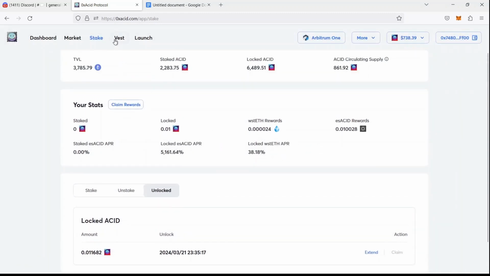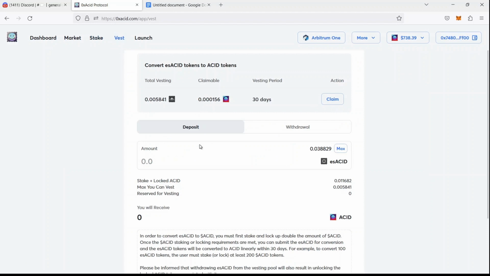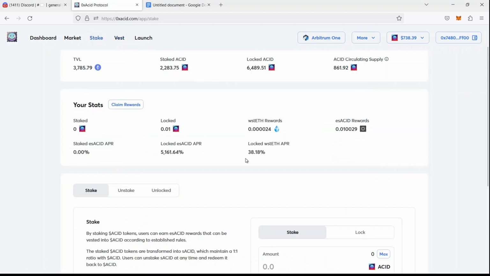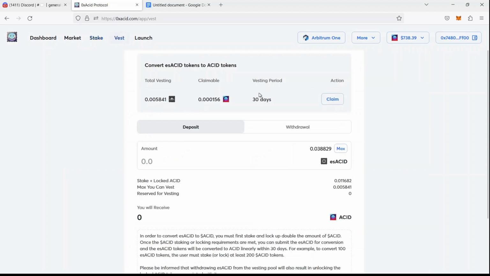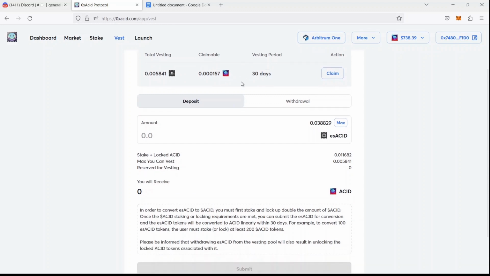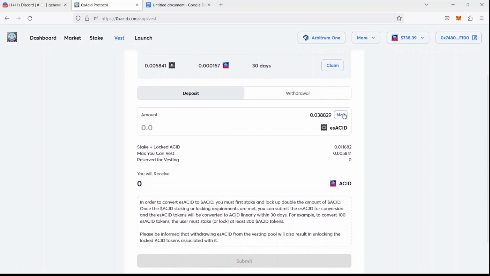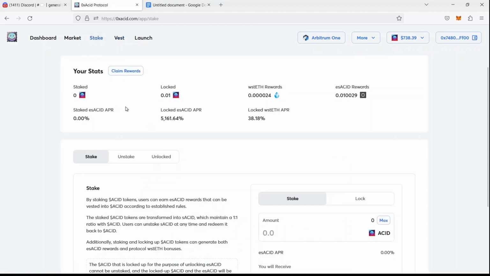Now, regarding the vesting section. What we have understood is staking or locking asset will give you ES asset emissions. Those rewards can be deposited in the vesting pool and can be converted back to asset tokens. All right? So for me to be able to deposit them, I need to claim the rewards first.